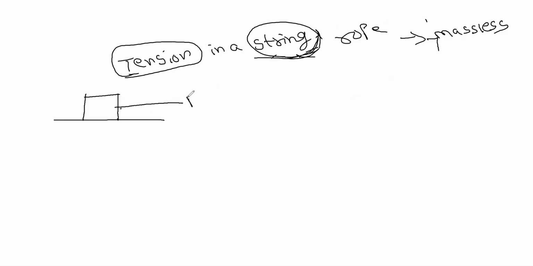If I am applying a force F, I am taking the tension as T. Let us suppose I am applying a force F external over here. Now if I have to measure the tension in the string, as I told before, at all places the tension will be the same. The tension is nothing but the force, and here the force is F external, so wherever you see, the force will be F external itself.